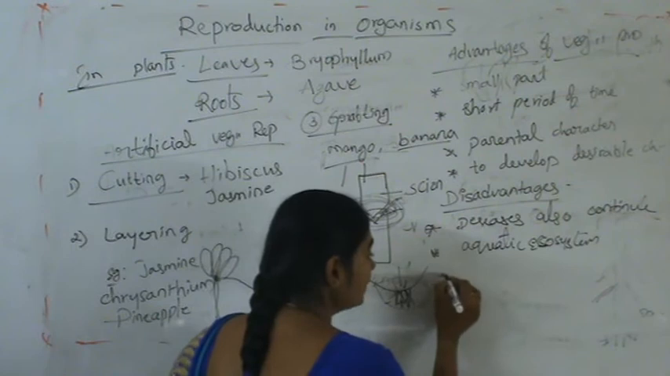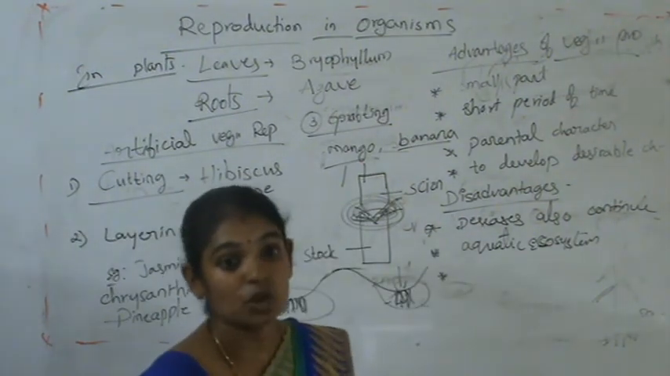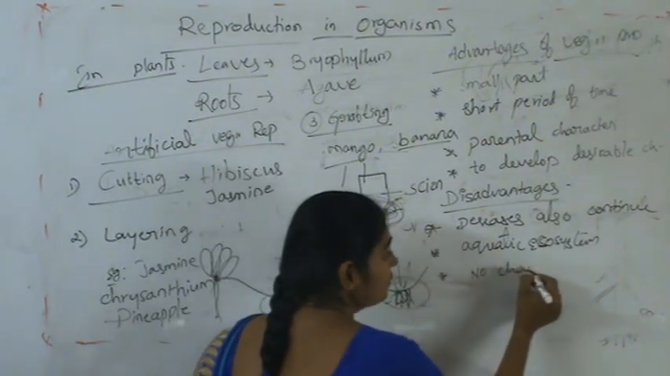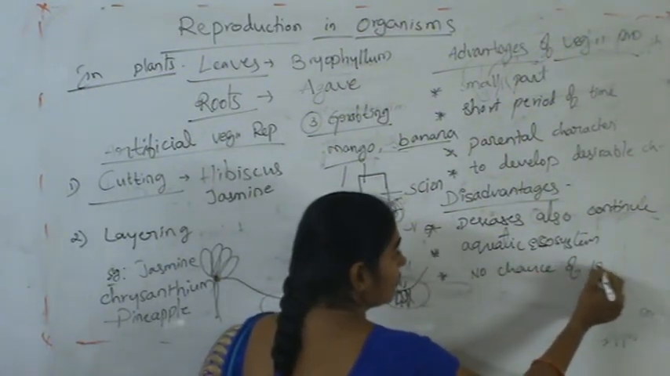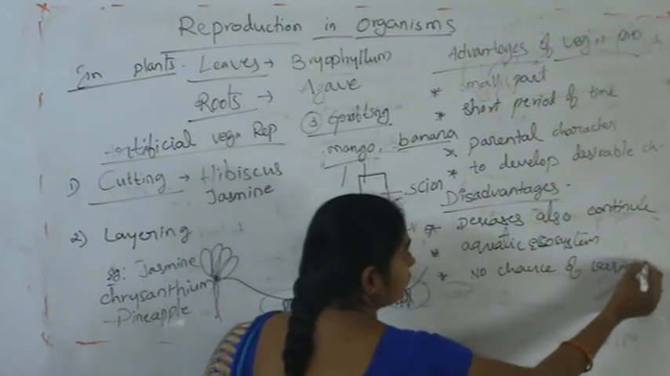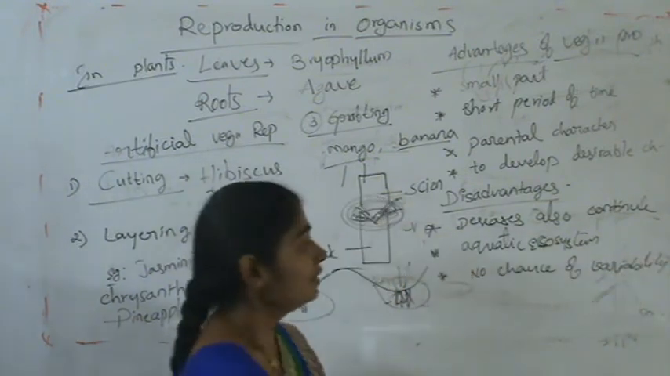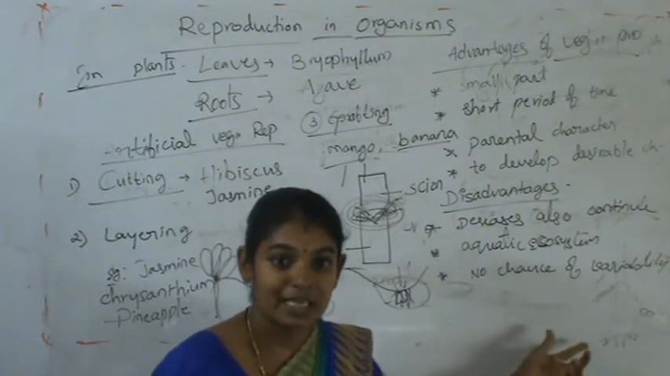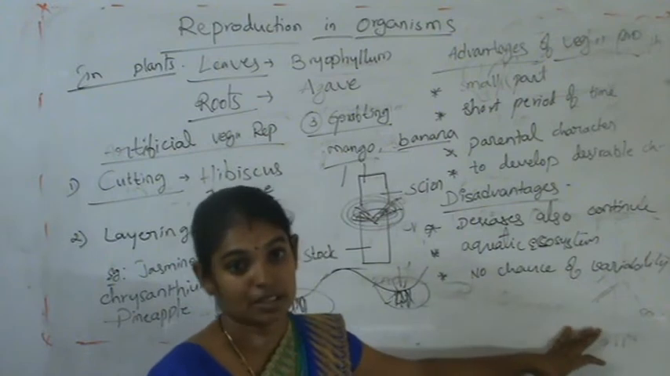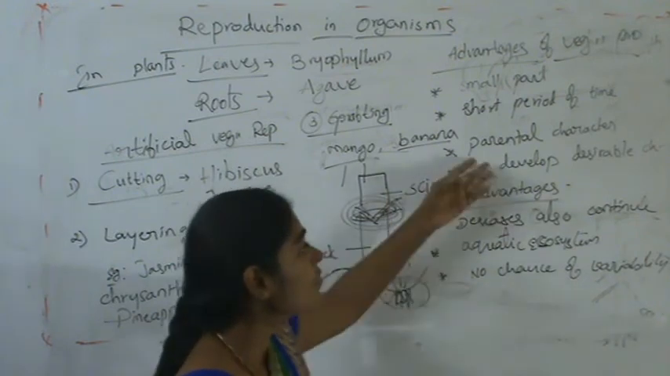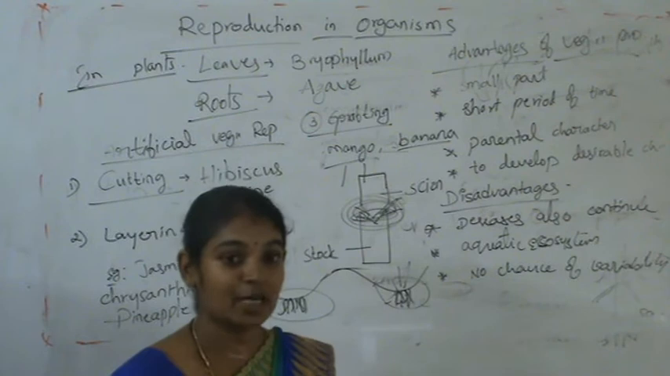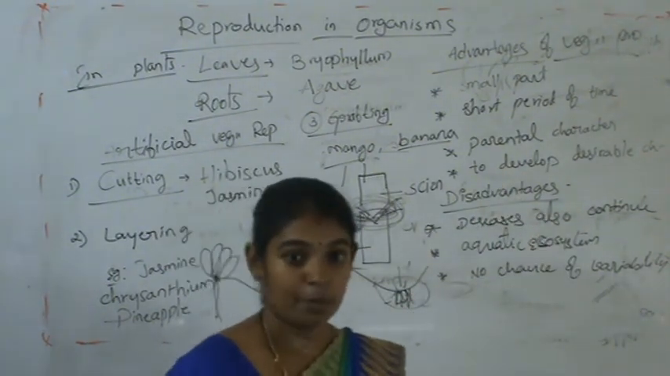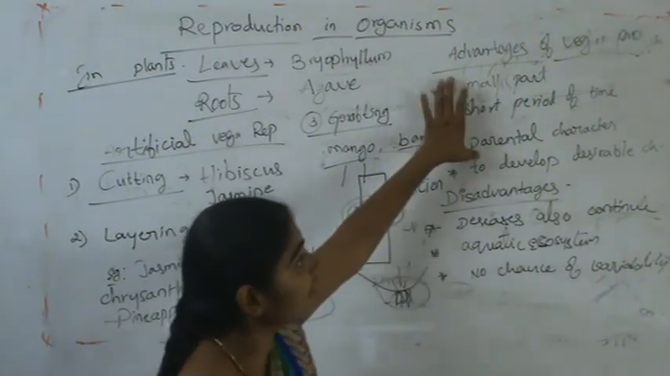Another disadvantage is that there is no chance of variability. This means no chance of producing desirable or better species or hybrids from vegetative propagation. It is not possible to get hybrids from vegetative propagation.